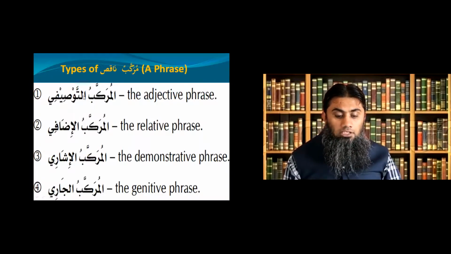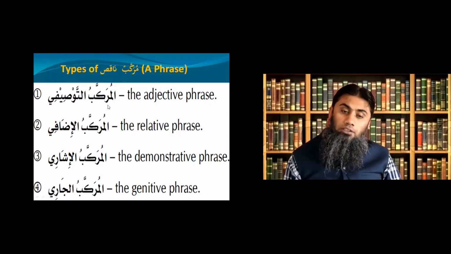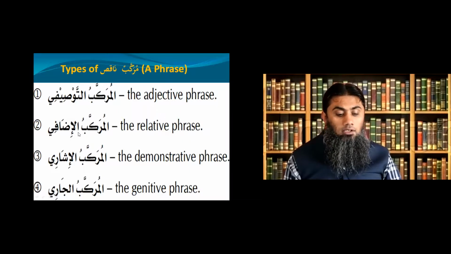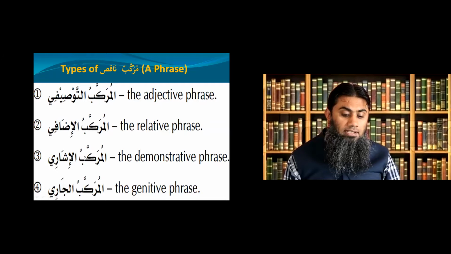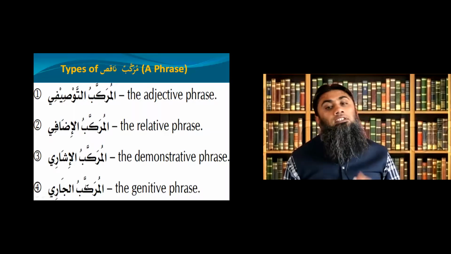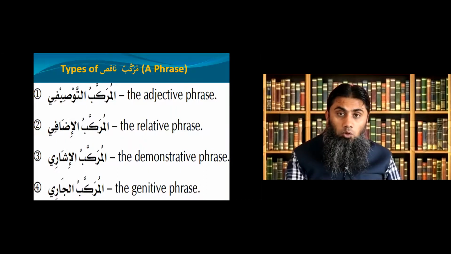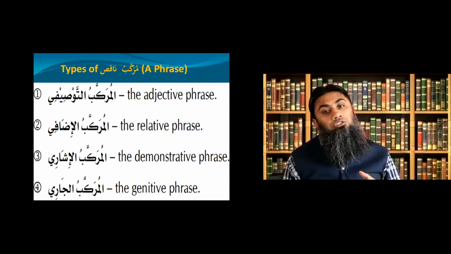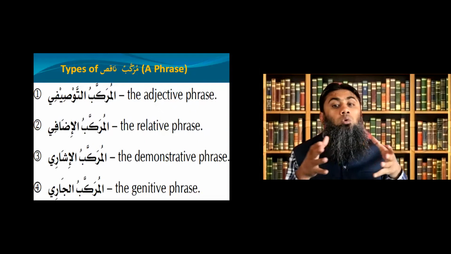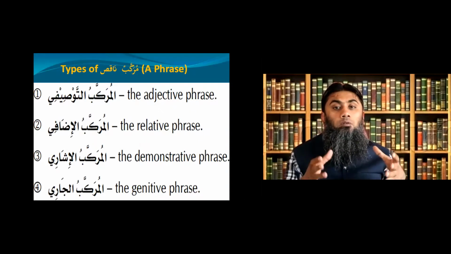And we have to study 4 types of phrases. Alhamdulillah, today we covered the first one, al-murakkab at-tawsifi, and the second one, al-murakkab al-idafi. Inshallah, in our next lesson, we'll complete the third and fourth, and with this, our module 2 will be completed. And once we complete all 4, then inshallah, we'll see the examples from the Quran to clarify them further.